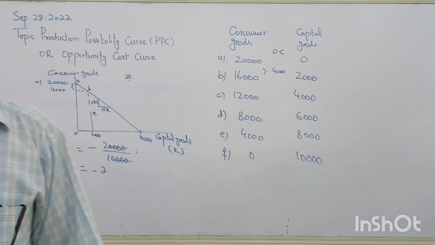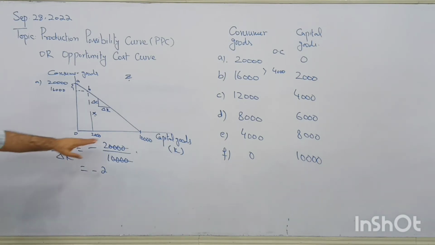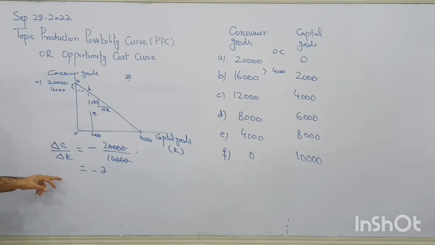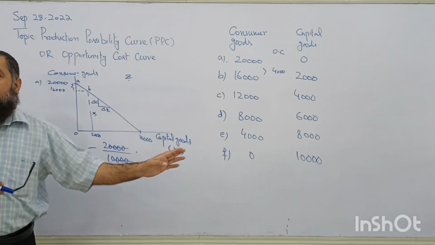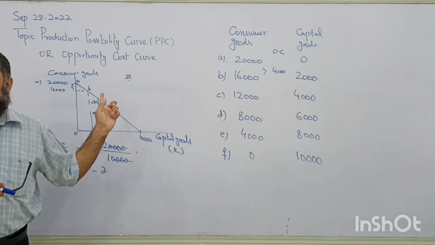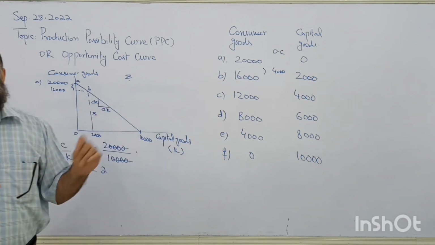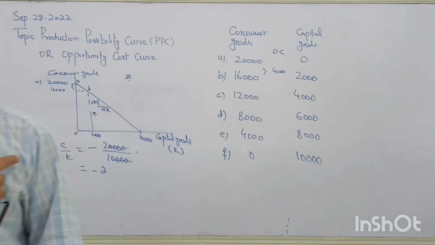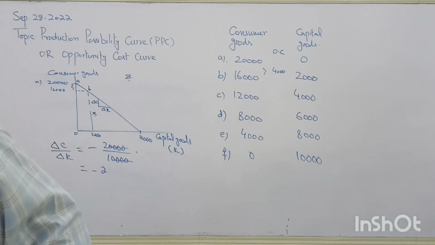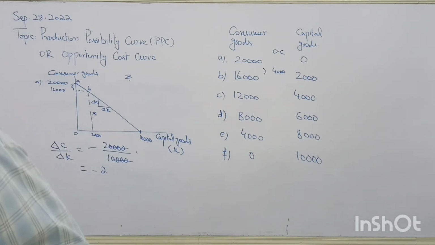Clear? Or the other way around, we can also move from this side to here. Then the change in capital goods will be in the numerator and the change in consumer goods in the denominator, so it will be the inverse of the slope, 1/2. Half a unit of capital goods should be given up to get an extra unit of consumer goods. So this is a constant opportunity cost curve, or PPC with constant opportunity cost. It is downward sloping, but every time we have the same opportunity cost.